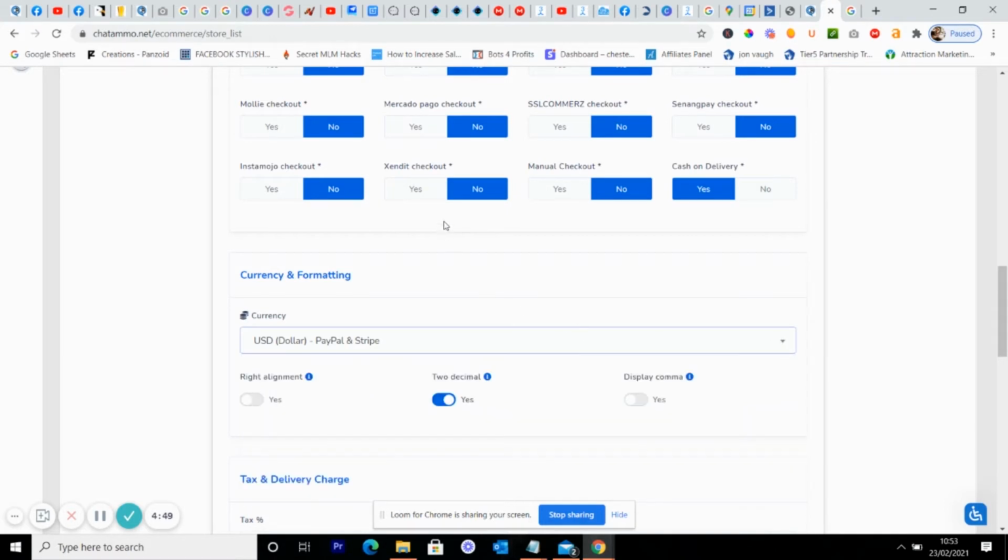Right, so do we want a right alignment? Do we want it left alignment? Do we want to display the comma and want 2 decimal? Right, so we want 2 decimal places. Do we want to display the comma? Why not? We're not going to be in the thousands anyway.